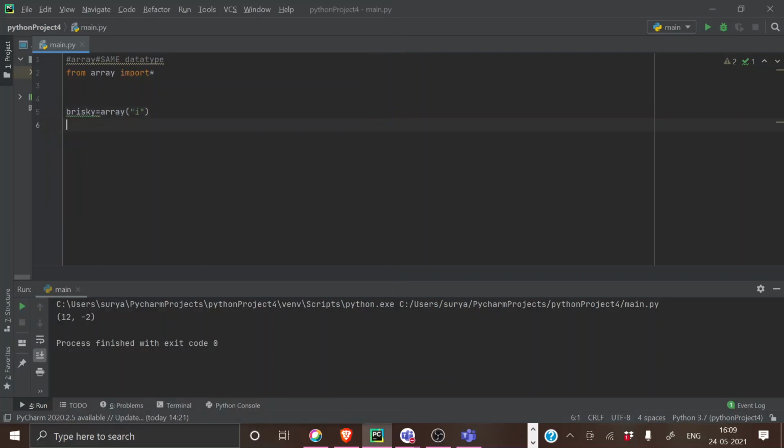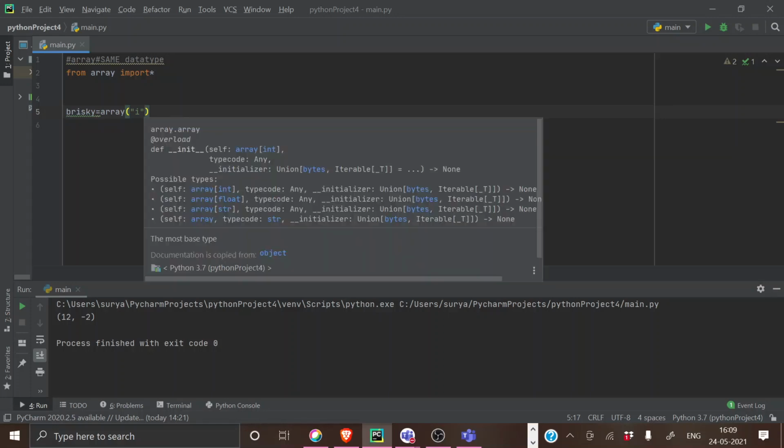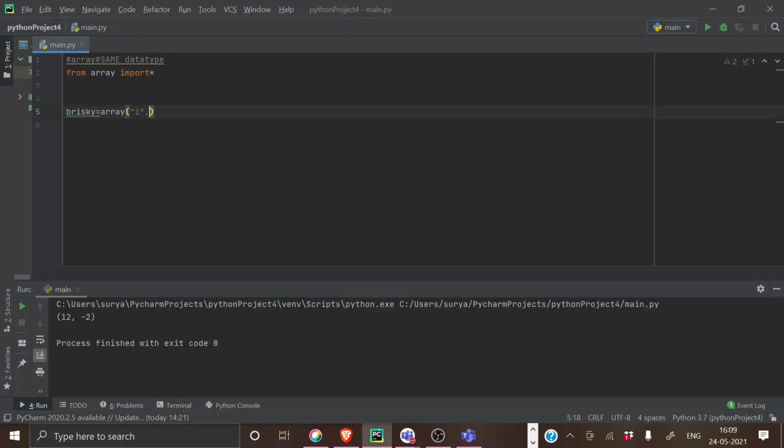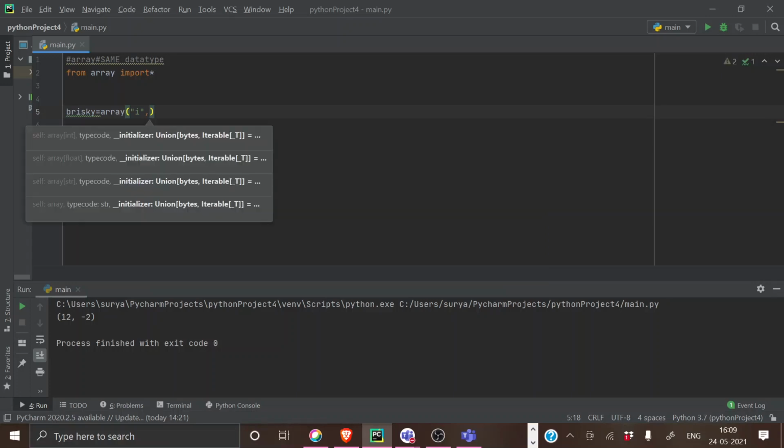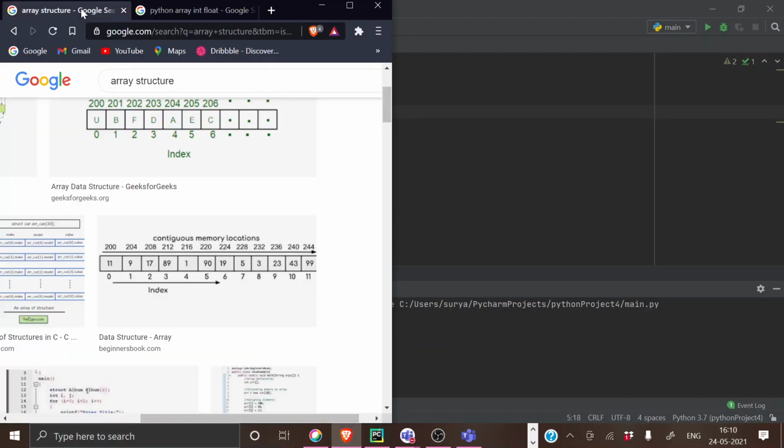So I said syntax, right? The first thing you have to introduce is the type code. If you're introducing I, it will understand that whatever you're going to give inside this, you will be using digits, I mean integers. The next thing is, you have to give the list of elements you are going to work with. So this is Brisky.